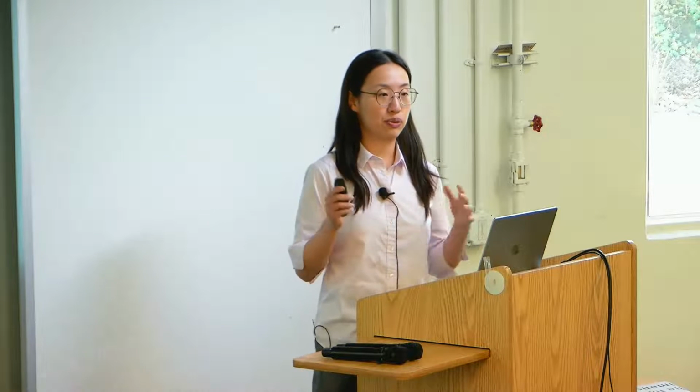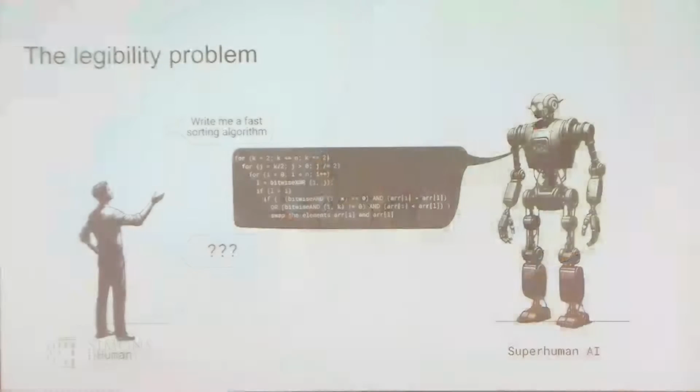So first, I'm just going to give an overview of the whole paper, and then I'll break down into different parts. So we want to solve the legibility problem. So what does that mean? We start with the hypothesis that in the future, we'll have AI models that are much more capable than humans. So we will ask it to write code to do some complicated science problems, and it will give us a very complicated solution. So it's hard for us to judge whether it's correct or not.